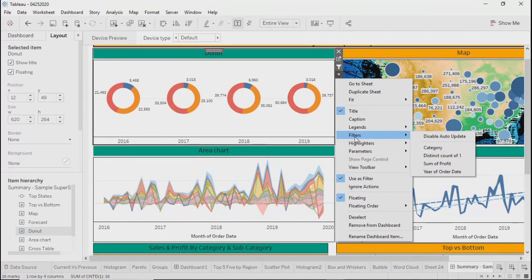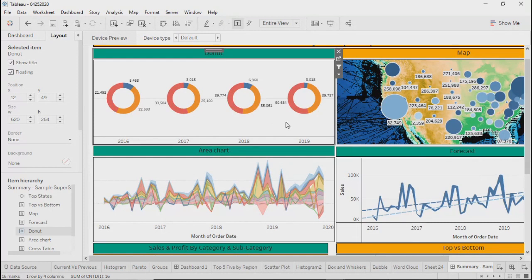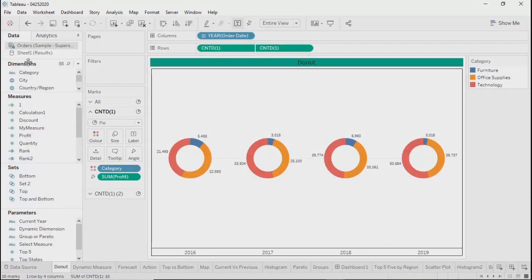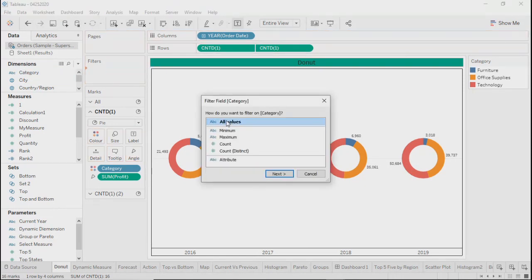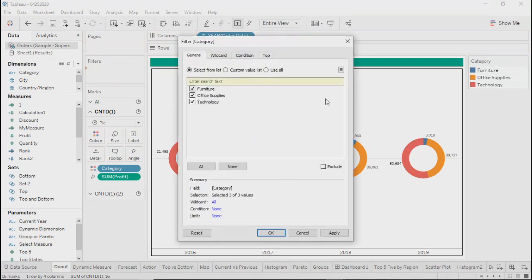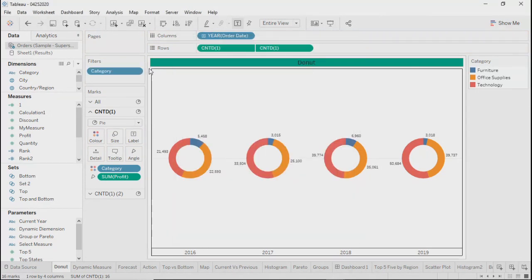For example, on any particular sheet, if we have a filter which you have removed right now, and if we use those filters, they can be applied on the sheets that we want. We can select the sheets on which those filters will work. Right. So you are talking about that feature we enabled by putting categories onto the filters card.